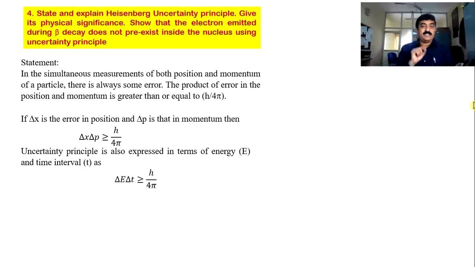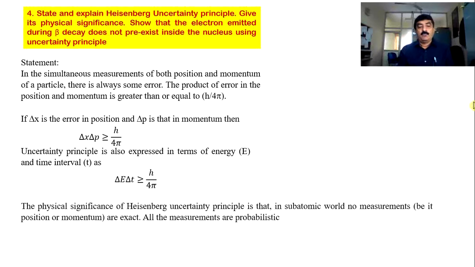But in the quantum world it is not so. What is the distance between the nucleus and the electron, meaning what is the radius of the orbit? I cannot say it is 0.58 angstrom. It is probably 0.58, or the most probable value is 0.58 angstrom, like that. So all measurements are probabilistic, no measurement is accurate. This is the essence or significance of the Heisenberg uncertainty principle. In one line, the physical significance of the uncertainty principle is that in the subatomic world, measurements are not exact. All the measurements are probabilistic.